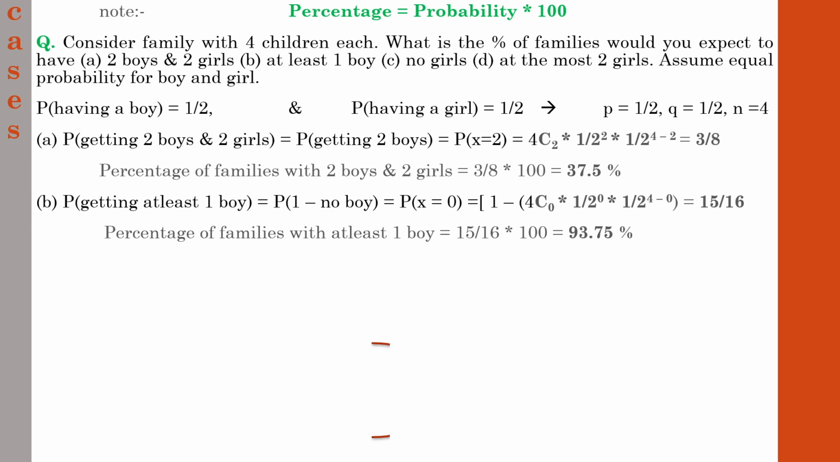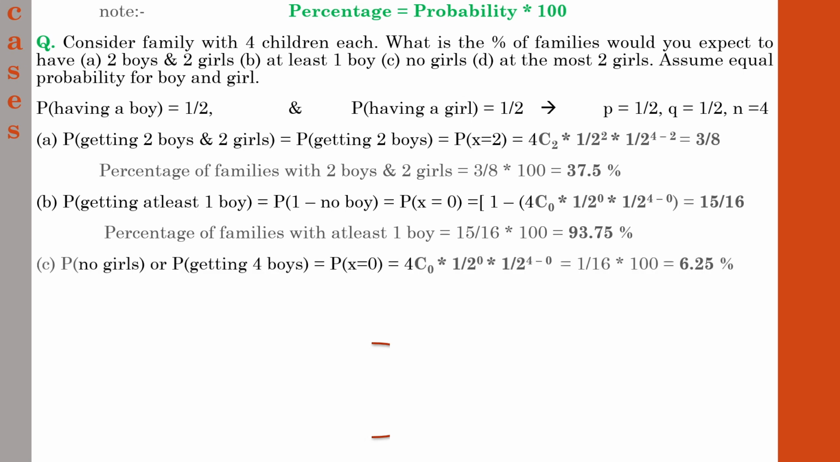Next one, probability of no girls. So probability of no girls means there will be no girl child in a family. No girls or no girl child means they will have boys as children. So probability of no girls means that all 4 of the children in that family will be boys. That is the meaning.